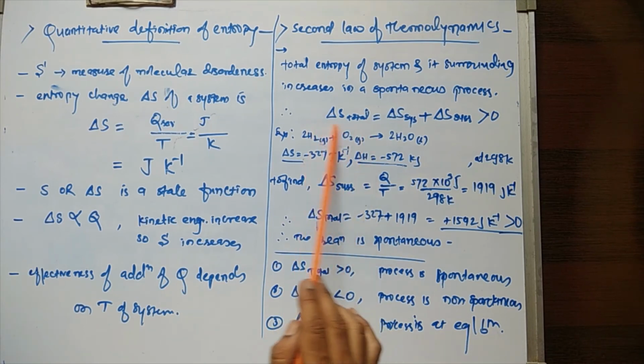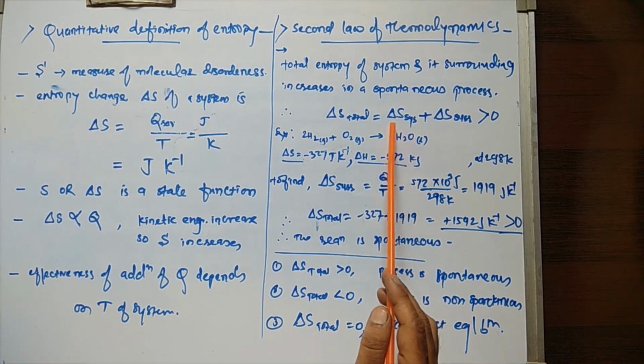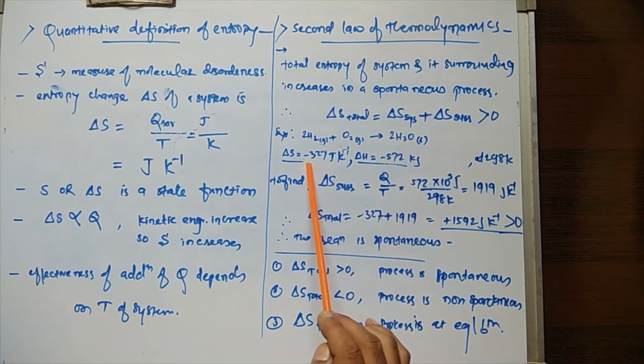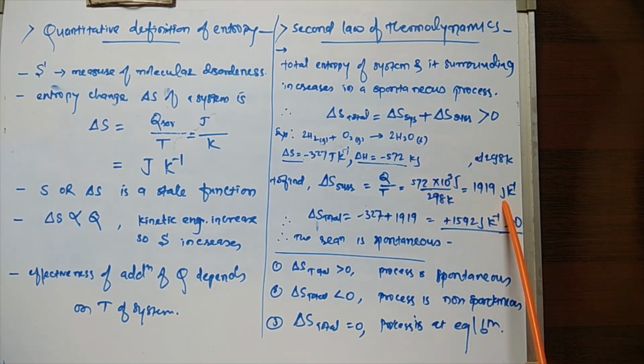Keeping this value in the relation, delta S total is equal to delta S of the system, minus 327, plus delta S of the surroundings, 1919, which equals plus 1592 joules per Kelvin, which is greater than 0. So from this value we can conclude that the reaction is spontaneous.